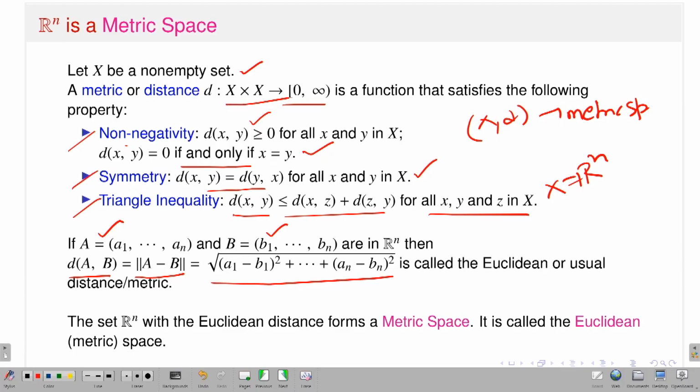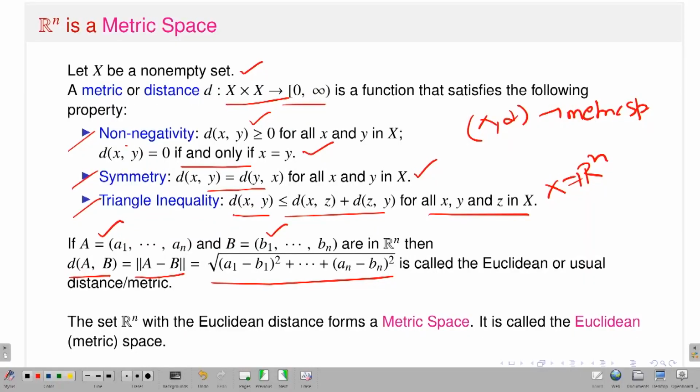What does it mean? You take the coordinate-wise differences, a1 minus b1, a2 minus b2, up to an minus bn, square them, sum them up and take the square root. So it is the square root of (a1 minus b1) squared plus (a2 minus b2) squared, up to (an minus bn) squared. This is called the Euclidean distance in Rn.